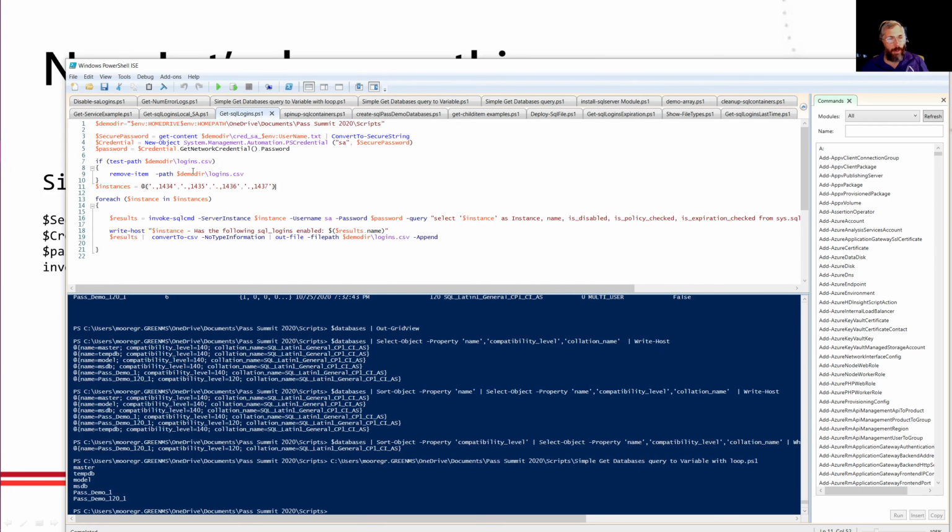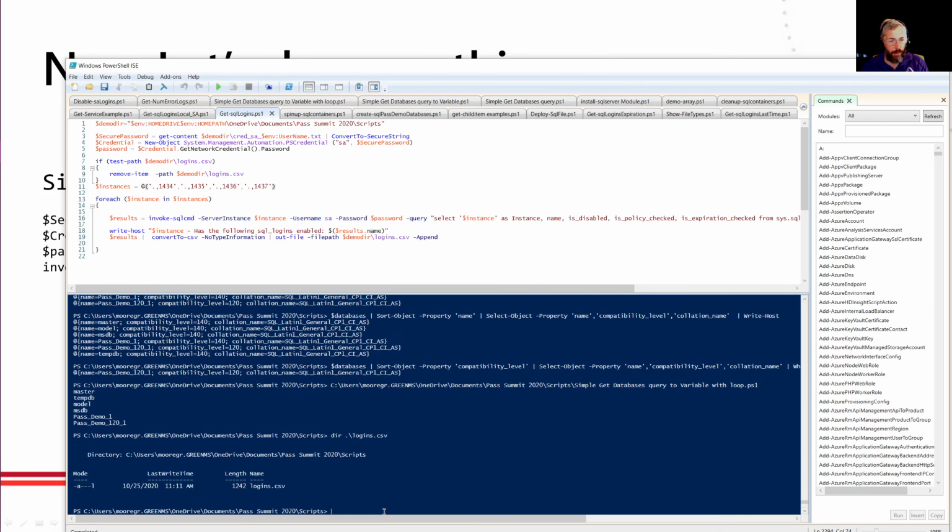I also want to put this out to a file because I know most auditors like Excel files or at the very least a CSV file that they can do something with. So I already have this file here because I've run this before. I want to get rid of that one. So again, the first thing I'm going to do is Test-Path on this demo directory. By the way, normally I would not do that, but I know this is going to work here. So I'm going to test the path and remove that item. Pretty straightforward what I'm doing here.